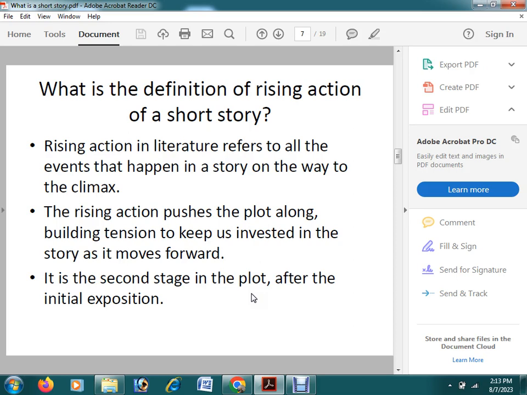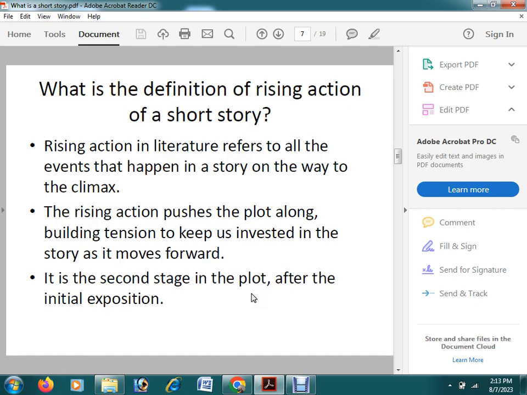Climax means the main problem or the main complex situation of the story. What is the complex situation? Someone may fall into a trap, someone may be caught by someone else, someone may get attacked. Okay, so that is the climax. Everything goes forward to the final problem of the short story. That is the rising action.